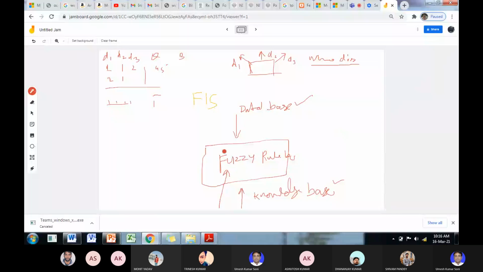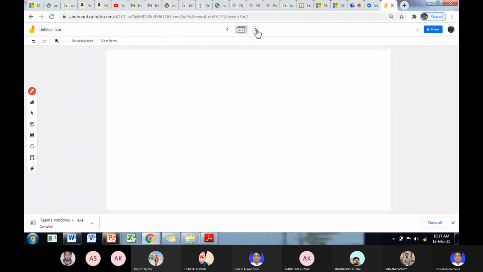When d1 is very low, then the turn angle is right 45 degree. Okay, when d3 is very low, the turn angle is minus 45 degree. Okay, when d2 is very low, we have the zero angle and high braking force. ठीक है, सामने कोई होगा तो भाई तो रोकोगे आप, मोड़ने से कुछ फायदा होगा नहीं, एकदम सामने है तो आप वहां पे रोकोगे. So this knowledge base is used during the fuzzy rule based designing.